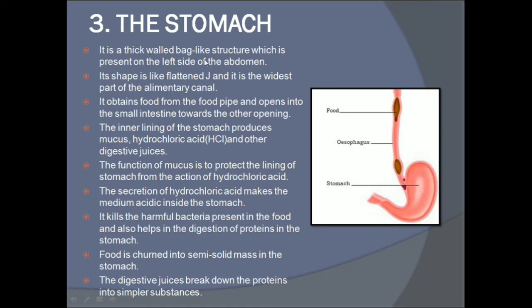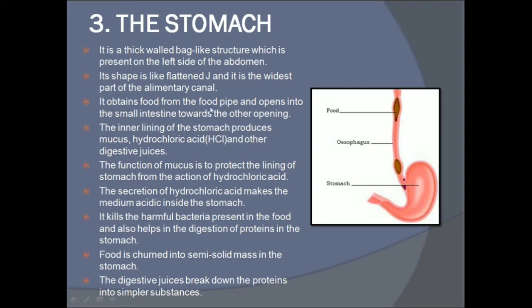It is a thick-walled bag-like structure which is present on the left side of the abdomen. You can see that it is a thick-walled bag-like structure, right? And it is present on the left side of the abdomen. Its shape is like a flattened J, and it is the widest part of the alimentary canal. You can see that it is something like a flattened J.